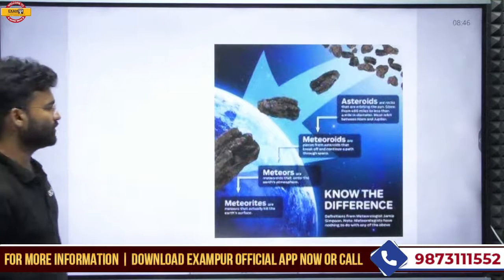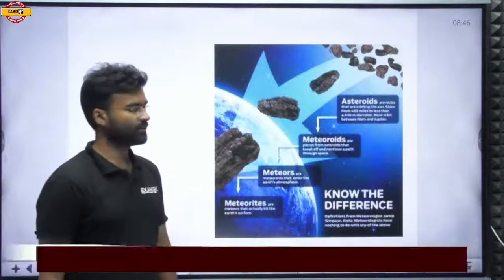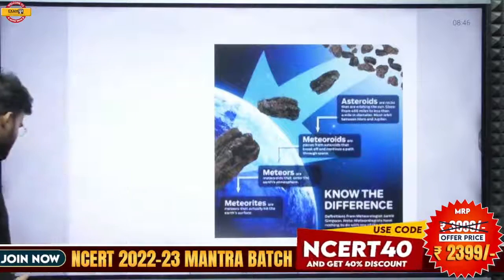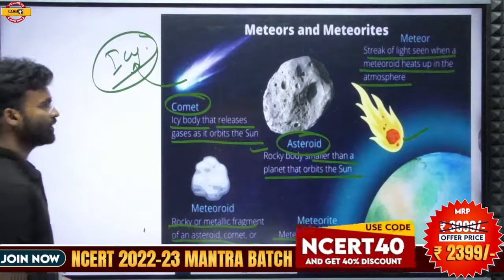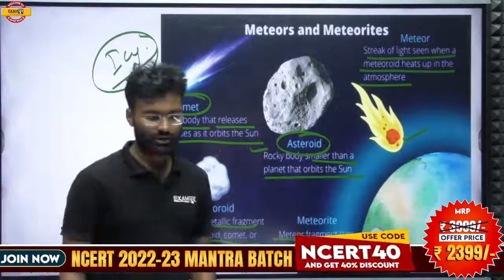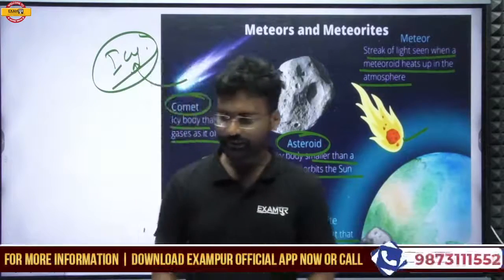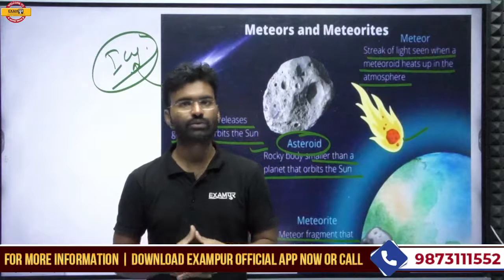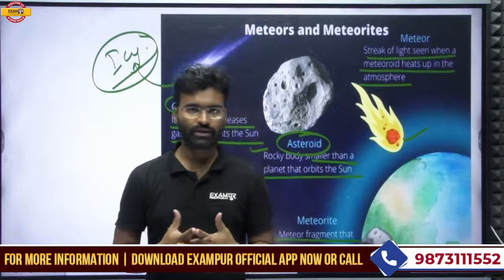Okay, so this is the difference between the meteorites and asteroids. I think you understood the things I told.